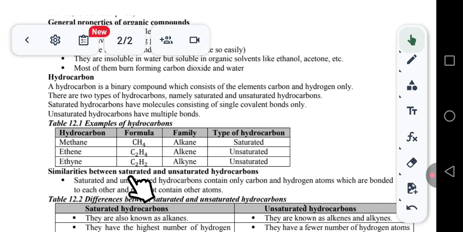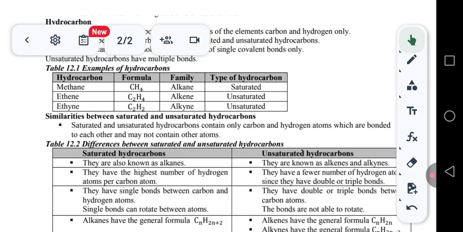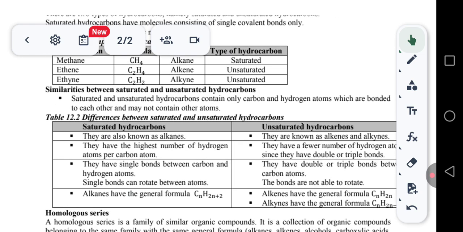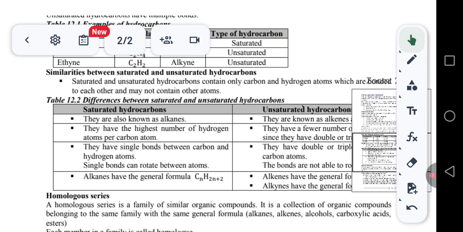The similarity between saturated and unsaturated hydrocarbons is that they contain only carbon and hydrogen atoms which are bonded to each other and may not contain any other atom. That is the similarity. So please pay particular attention to the similarities and the differences.